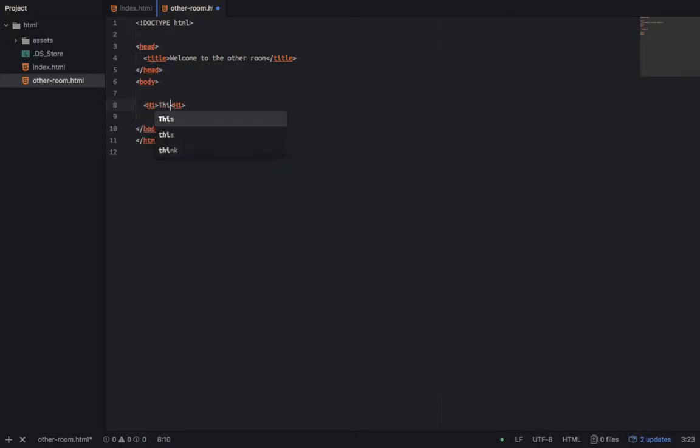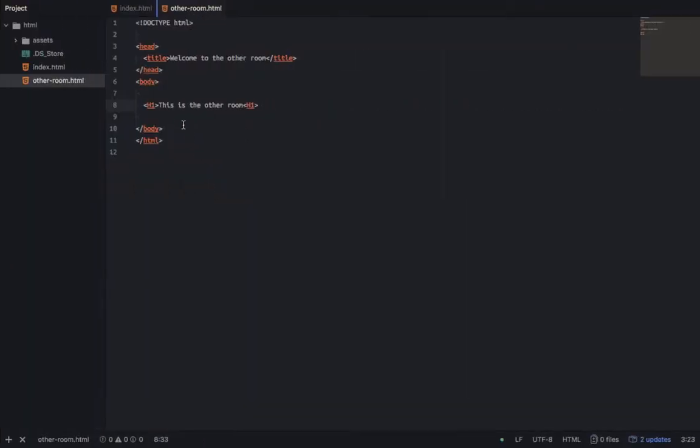This is the other room. You see when I refresh now, it shows this is the other room. So this H1 still works. Even though I used capital letters, it still works.